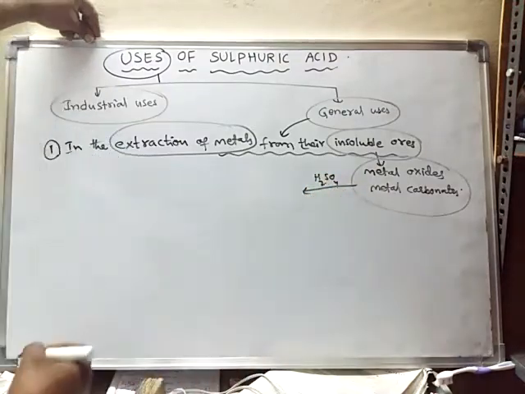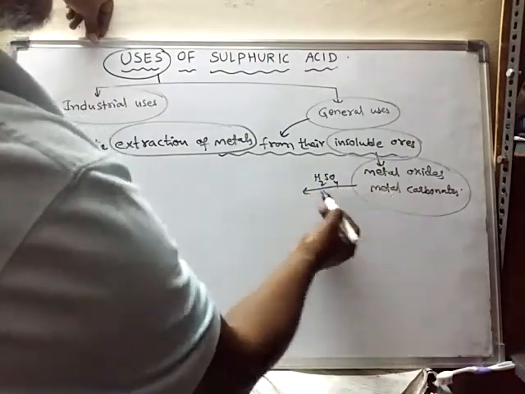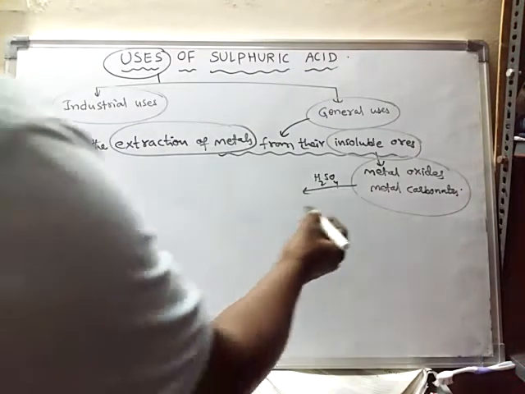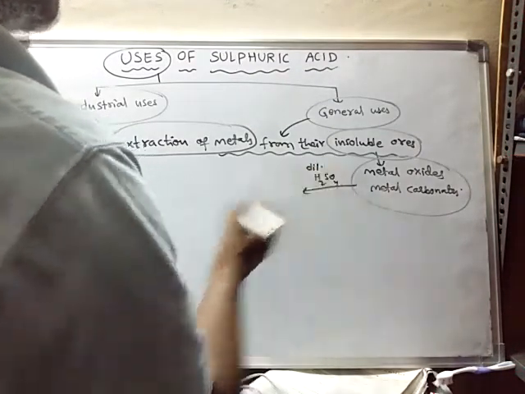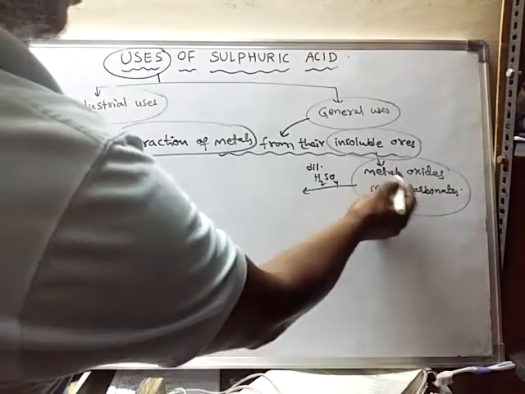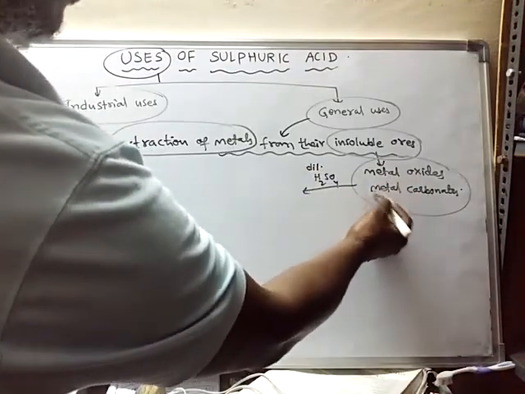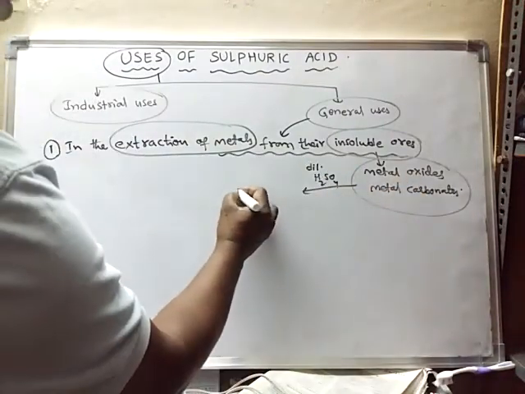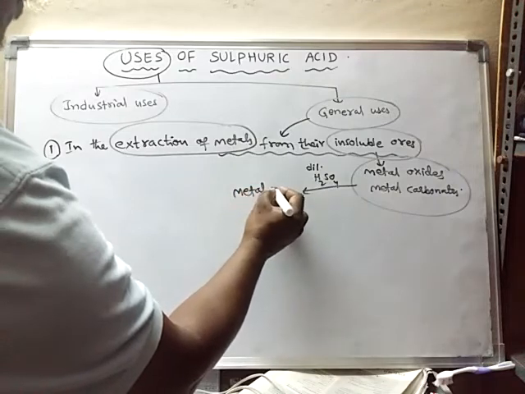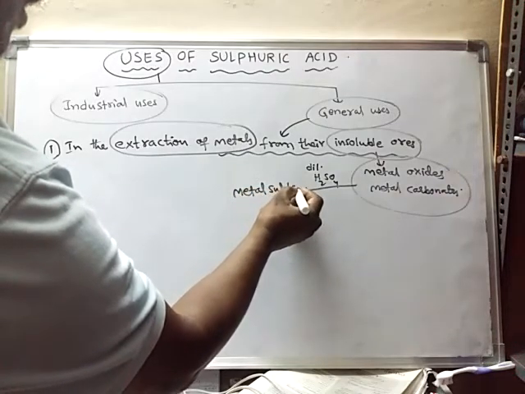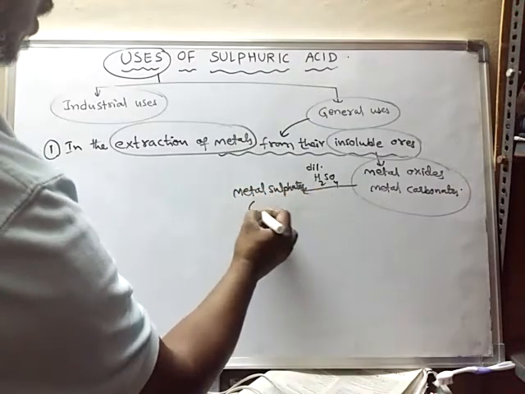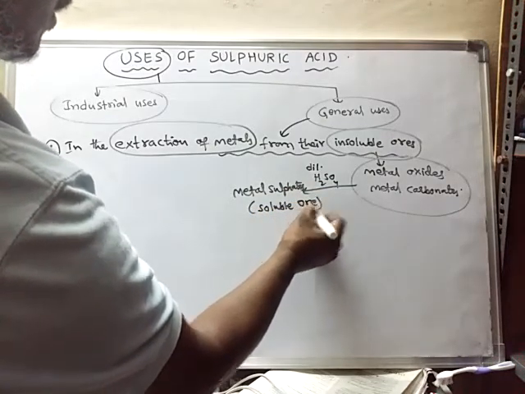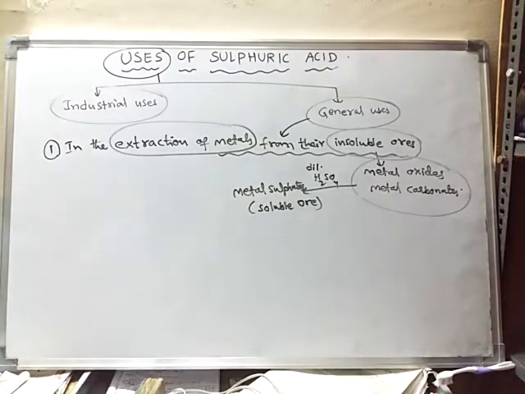When these metal ores are dissolved in dilute sulfuric acid, as these are insoluble ores, they will convert into soluble ones, that means metal sulfates. From soluble metal sulfates we can easily take out the metals.